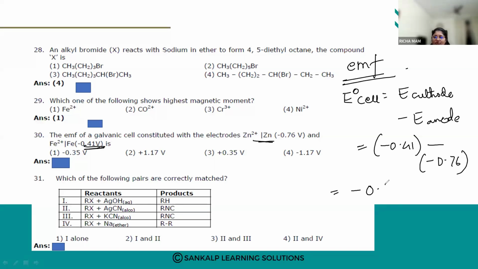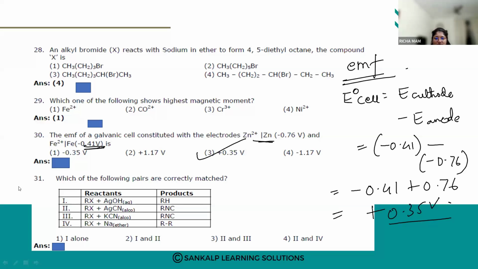So this is minus 0.41 plus 0.76, so the answer will be positive: plus 0.35 volts, option number 3. I have got option number 3 as the answer. Are you getting the same? Okay. Let us go for the next one.